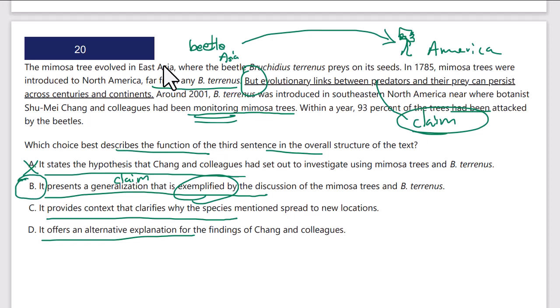C, it provides context that clarifies why the species mentioned spread to new locations. No, that's not the main idea. Context to clarify why they spread. They were brought over in 2001, the beetle. So that's not really the right purpose of the underlined section. D, it offers an alternative explanation for the findings of Chang and colleagues. No, we don't really have an explanation at all. Again, there was no study with a conclusion here per se. There's no alternative explanation as a result. B is the correct answer.